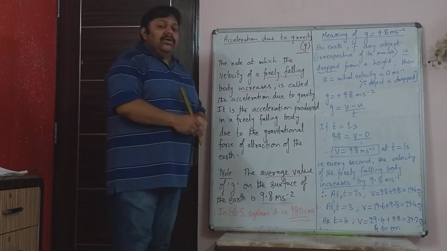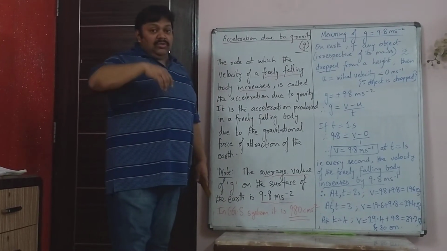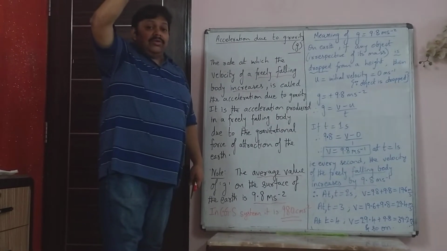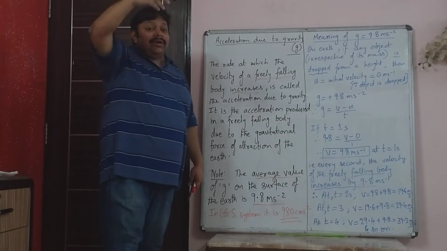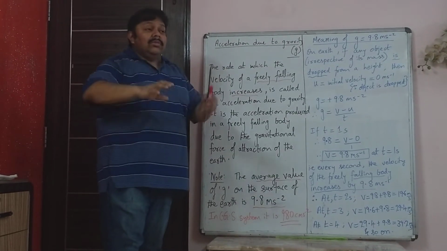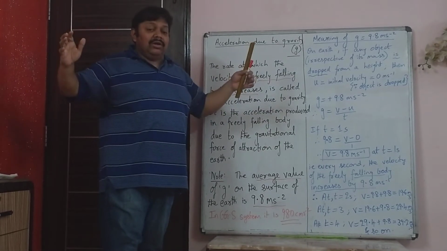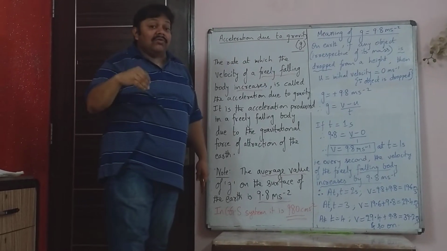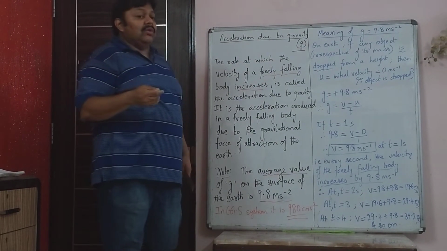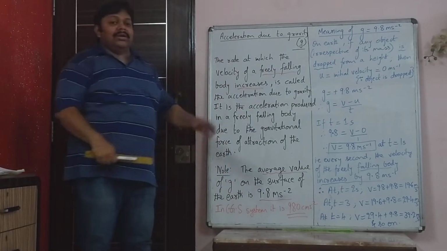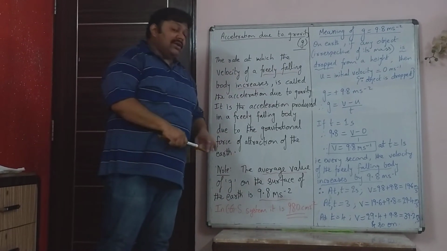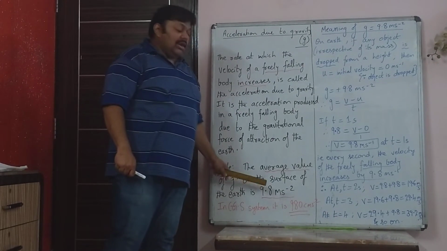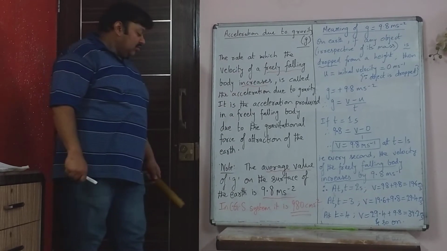In the same way, if you go towards the equator, the value of acceleration due to gravity will decrease because at the equator the earth bulges out a little. When you go to the poles, the acceleration due to gravity will be slightly more than that at the equator. We will write that down a bit later, but overall, the average value of acceleration due to gravity anywhere on the surface of the earth is taken to be 9.8 meter per second squared.